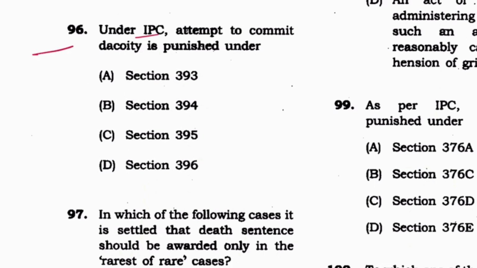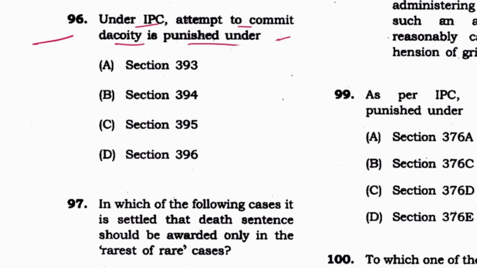Next, 96. Under IPC, attempt to commit dacoity is punished under section... See, this is a controversial question. How? Section 393 mentions attempt to robbery, okay, and 395 is the punishment for dacoity. The definition of dacoity in section 391 mentions it when 5 or more persons conjointly commit or attempt to commit a robbery. So attempt to commit robbery is included in section 391 and punishment for that is provided in 395, obviously. So it must be 395.